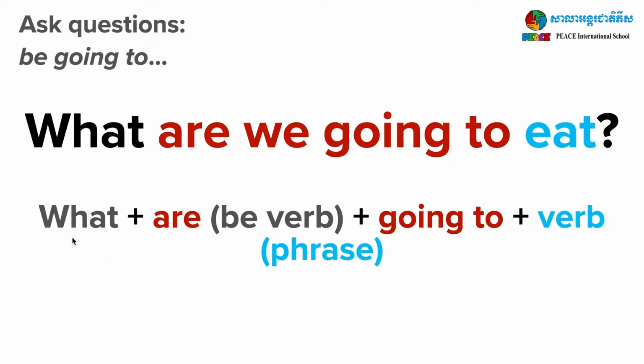This time we have what, the question word that is also the subject. We have the be verb, are. We have we, going to, are plus going to, plus the verb.